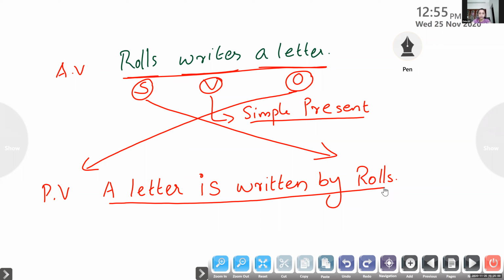Clear? Yes, ma'am. So a letter becomes the subject. Is is the be form and written is the past participle form of the verb. And I have used the preposition by before the object of the passive voice. Clear? Yes, ma'am. What are the three points that we should remember?